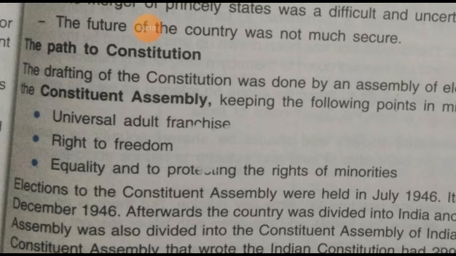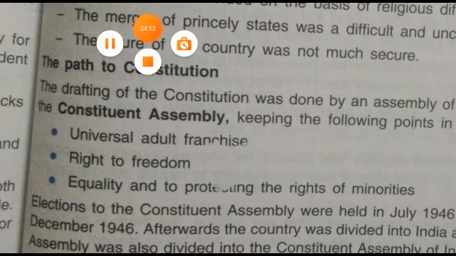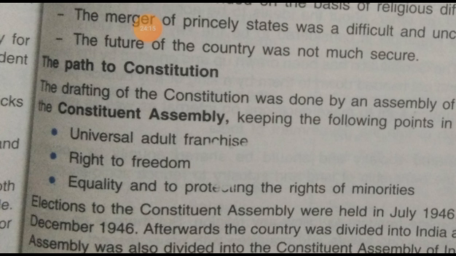At that time, the voting age was 21 years, and now it has come down to 18 years. Those who are above 18 years can vote, as the age was reduced by amendment of the constitution. So they included this provision in the constitution, universal adult franchise.